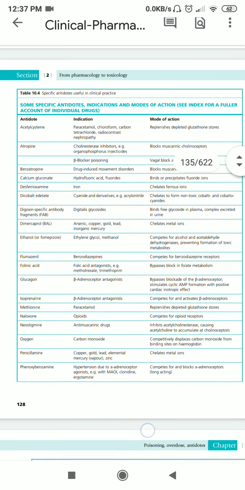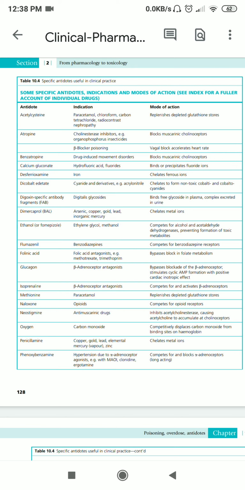Then if there is poisoning of metals such as arsenic, gold, copper, lead and inorganic mercury, in this case dimercaprol is given. Dimercaprol's other name is BAL, that is British anti-lewisite. In the same way as EDTA is going to bind to cyanides, dimercaprol is going to bind or chelate to the metal ion, and it is going to stop its poisoning.